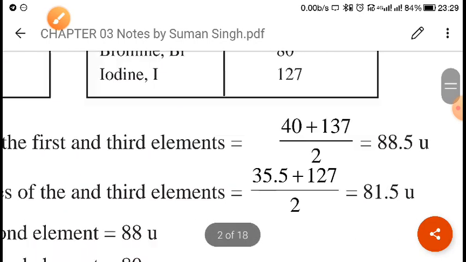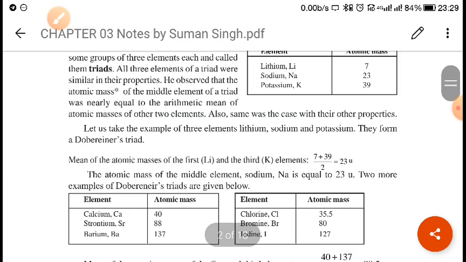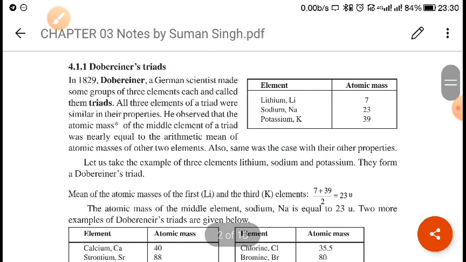In this way Dobereiner tried to classify the elements into groups of three, but his idea failed because most of the elements we can't place like this.